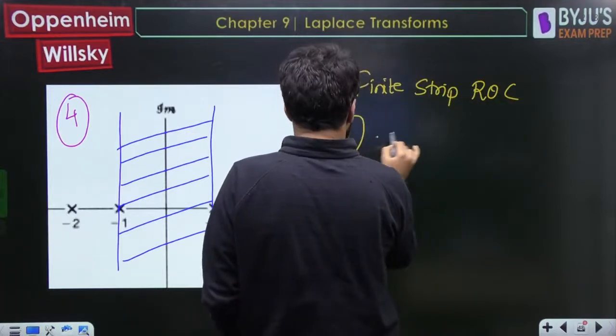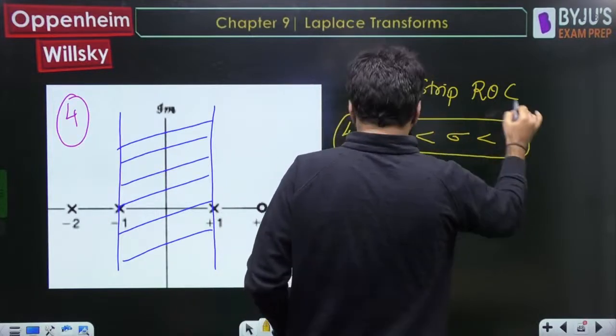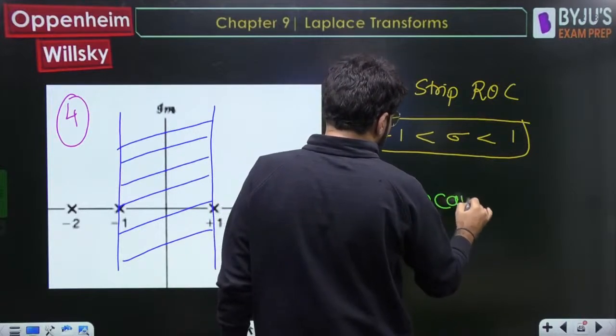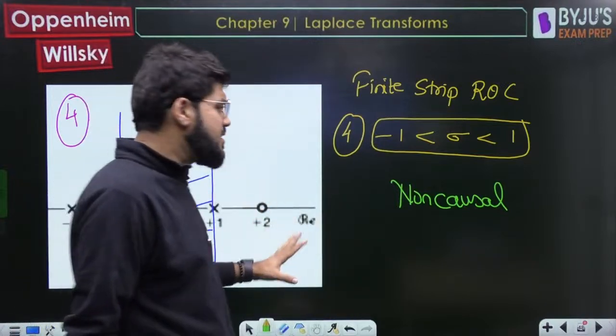Case number 4: -1 less than sigma less than 1. ROC is not right-sided, so it is not causal. If it is strictly left-sided, we call it anti-causal, but it is neither right nor left. It is simply non-causal.